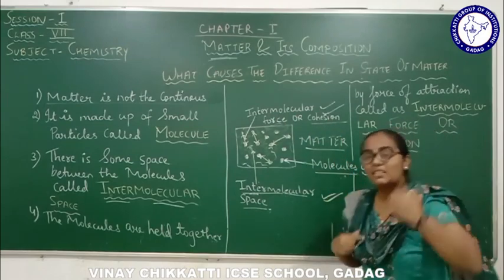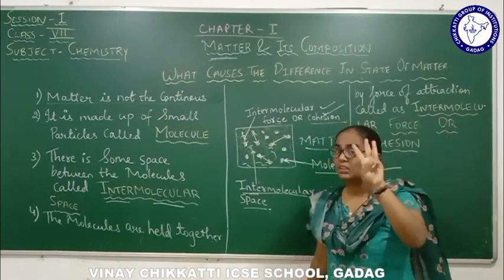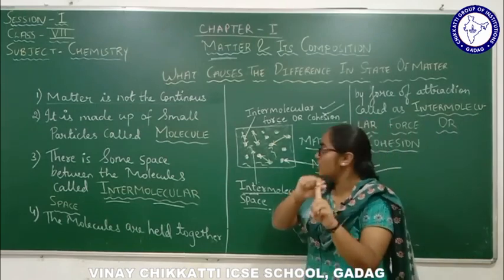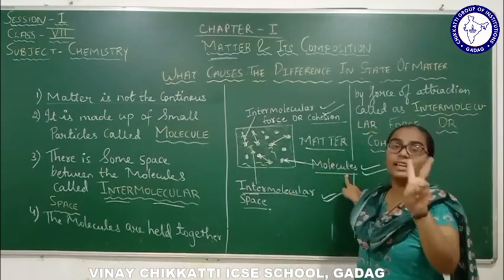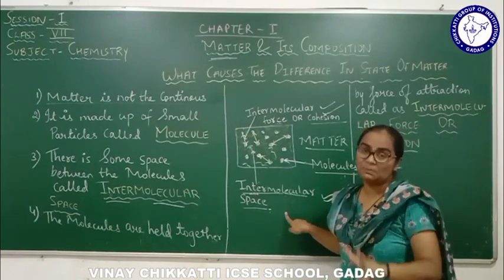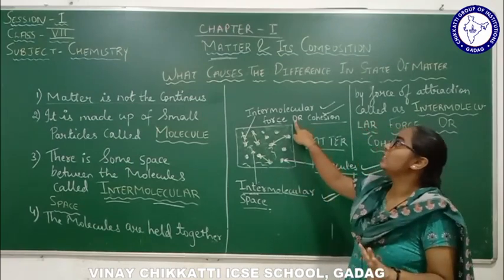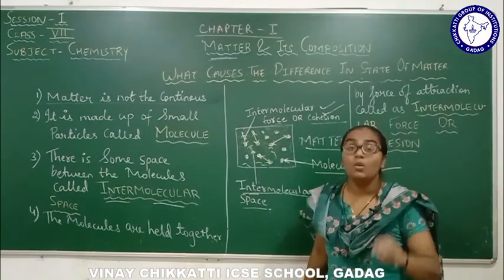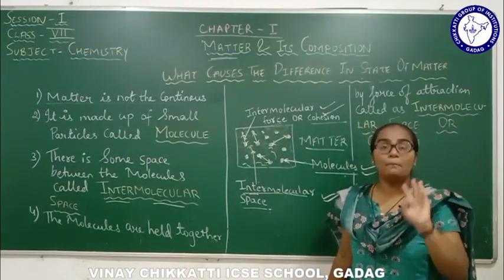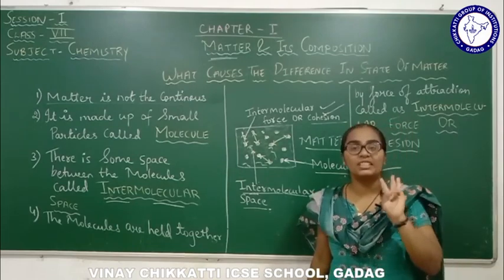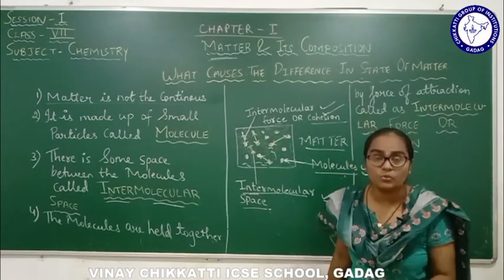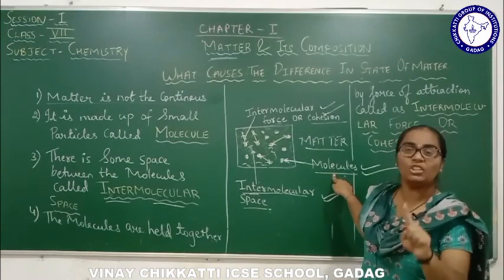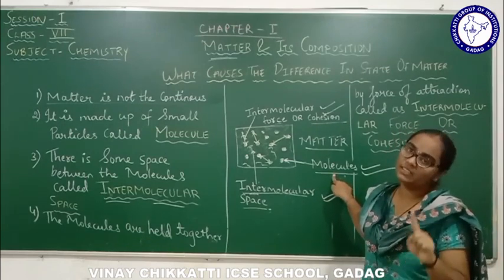So what is matter composed of? Matter is composed of three most important elements. First one is molecule. Second one is intermolecular space. Third one is intermolecular force, or cohesion. Once again, what does matter consist of? Matter consists of three most important elements, or constituents. First one is molecules. What is a molecule? A molecule is a tiny particle present in the matter.